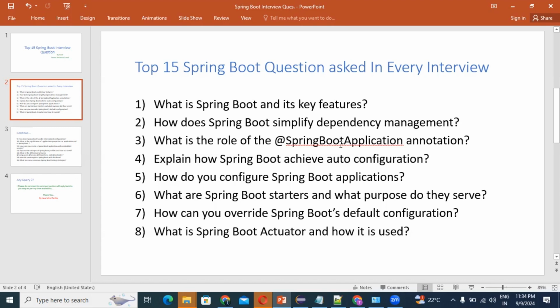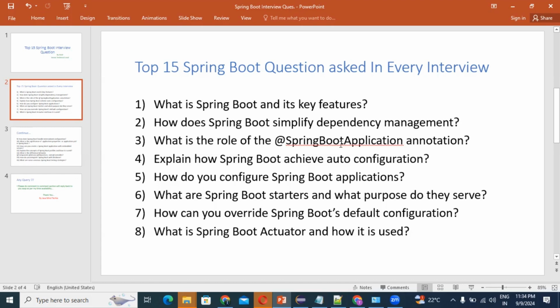Guys, please concentrate and listen carefully. Okay, so Spring Boot is an approach to develop a Spring based application with very minimal configuration. Now you can also say that Spring Boot is not a replacement for the Spring framework, because Spring Boot internally uses the Spring framework only. Correct?